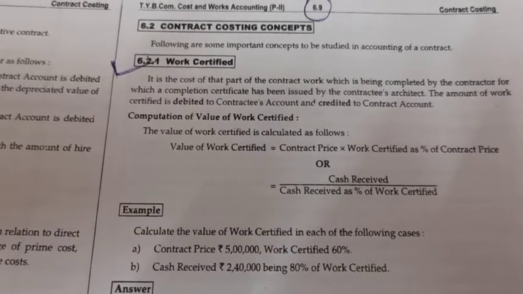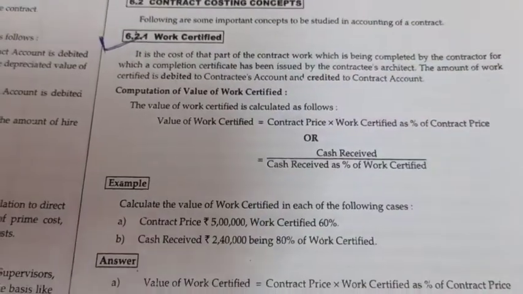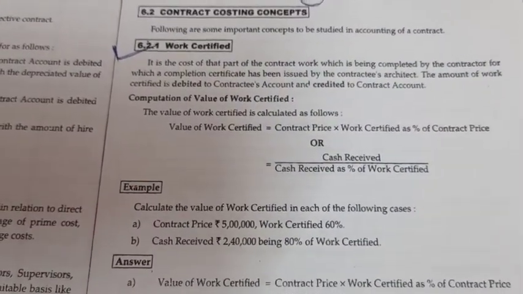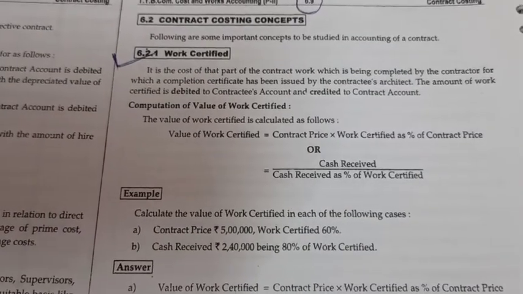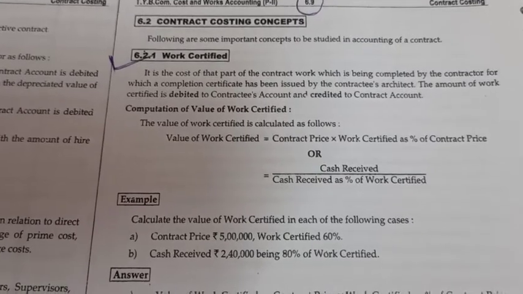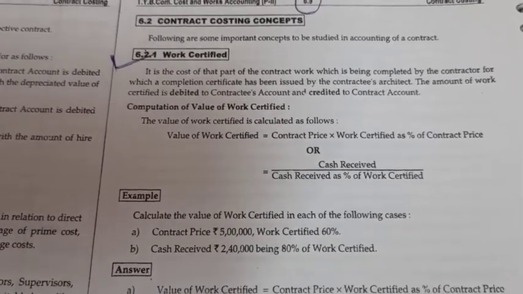Now we are going to discuss different contract costing concepts. Some special terms are used in contract costing, and we are going to deal with these concepts and learn them one by one. First is work certified.